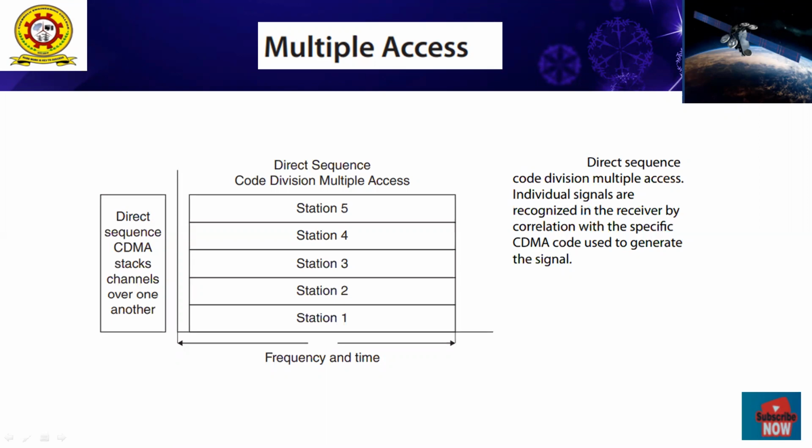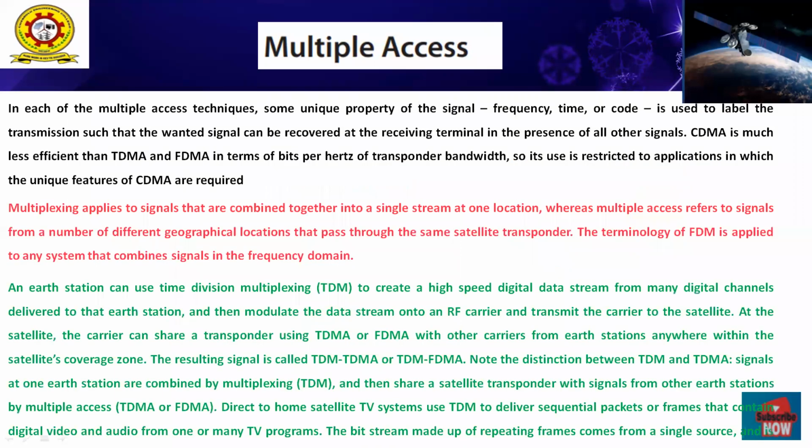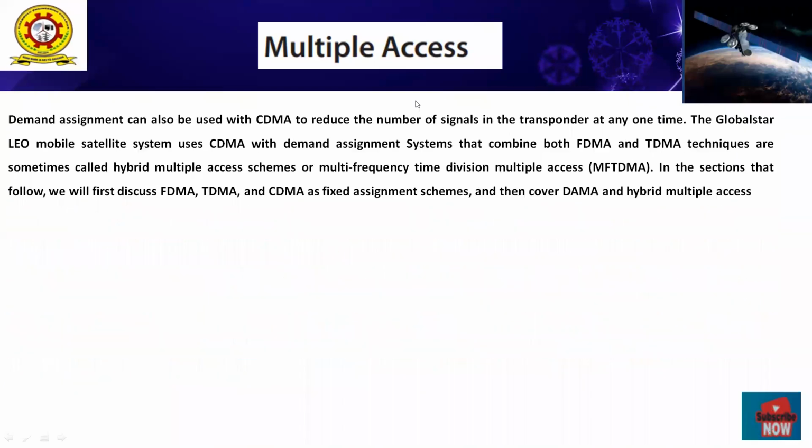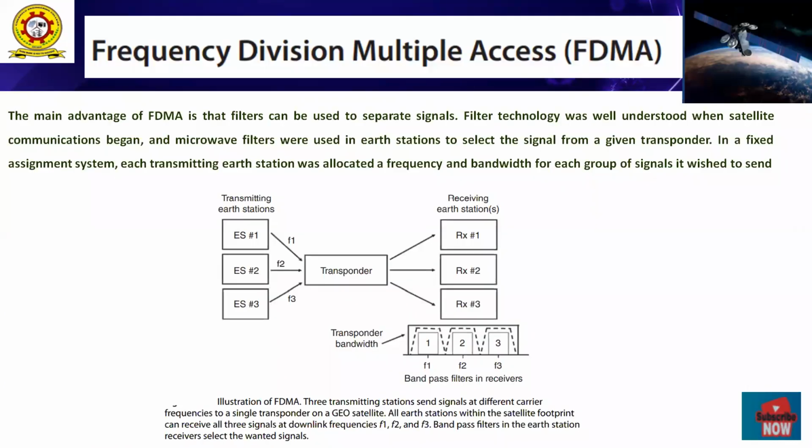Individual telephone channels can be shifted in frequency from baseband to higher frequency, and stacking the channels one on another is simply called frequency division multiplexing, FDM.